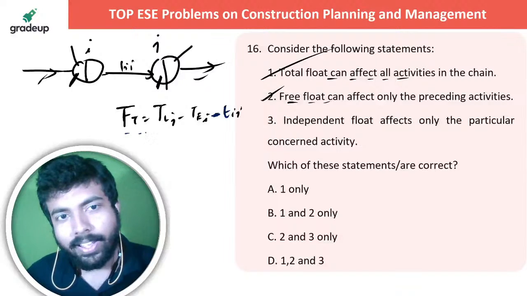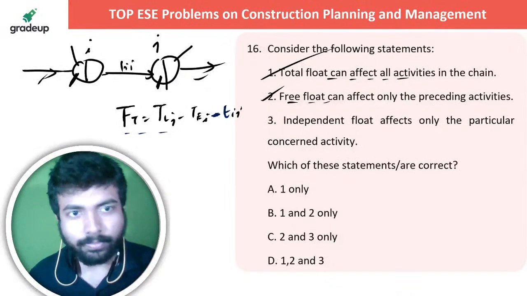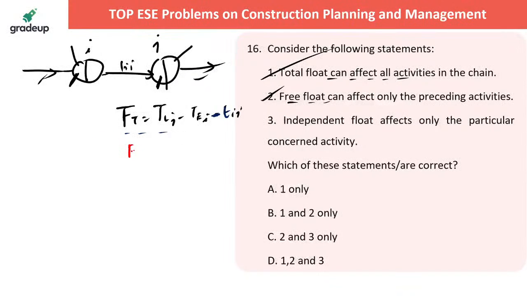तो ये है टोटल फ्लोट. उसके बाद आता है क्या सर? फ्री फ्लोट. If I am talking about free float, which affects only this particular thing, that is TLJ minus TEJ, so TEJ actually minus TEI minus TIJ.